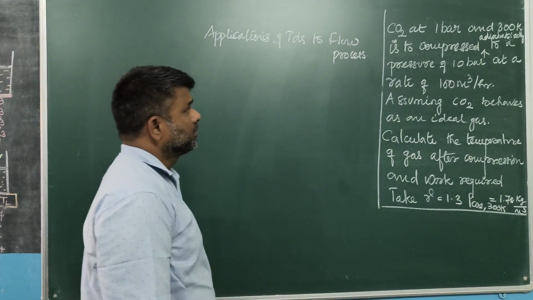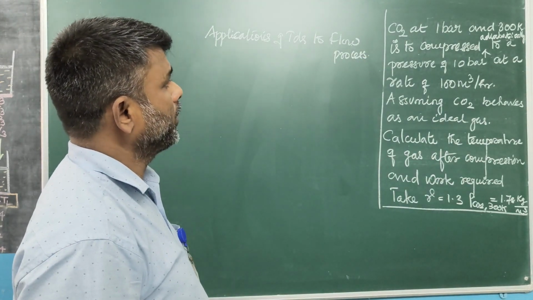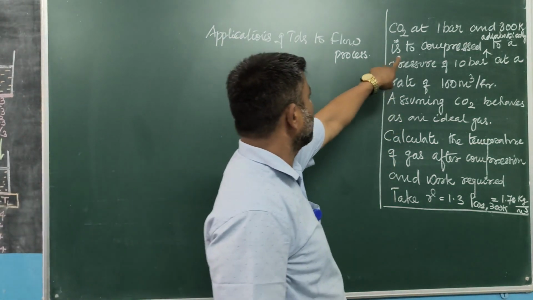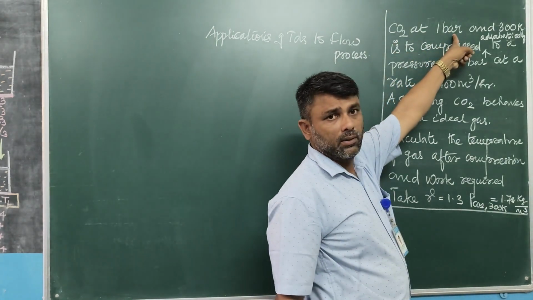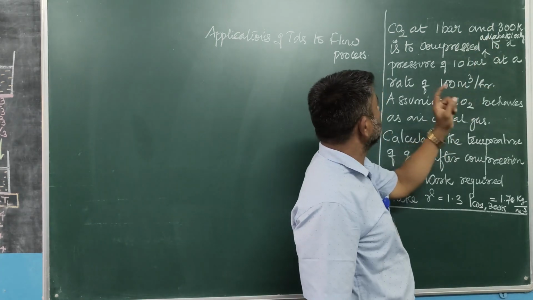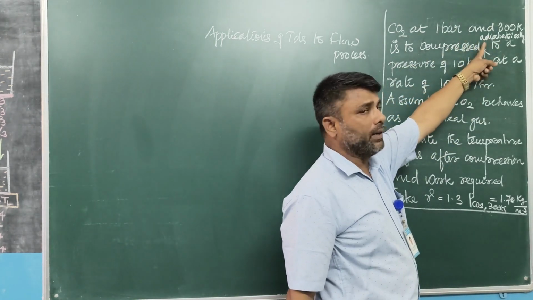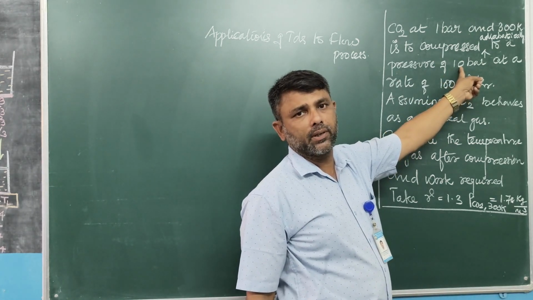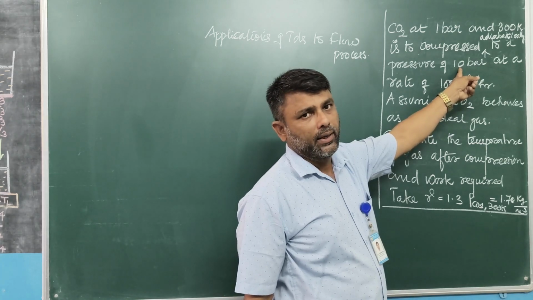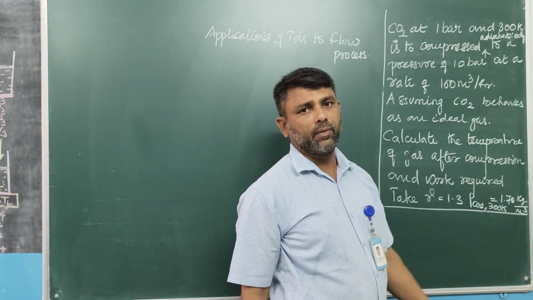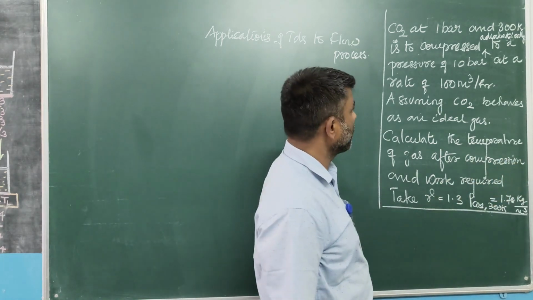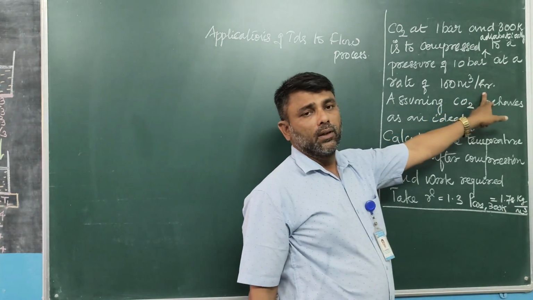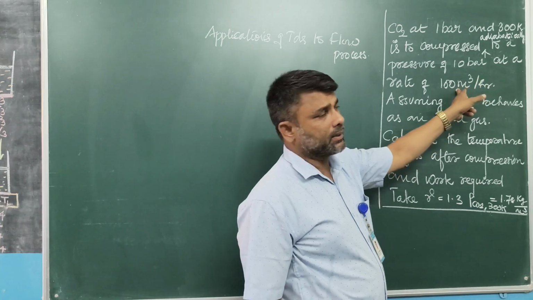The problem is carbon dioxide is to be compressed from a given pressure to exit pressure. Carbon dioxide at 1 bar and 300 degree Kelvin is to be compressed adiabatically to a pressure of 10 bar. So inlet pressure is 1 bar, exit pressure is 10 bar. Inlet temperature is 300 degree Kelvin. Final temperature is not given in your question paper. The flow rate of carbon dioxide is given as 100 meter cube per hour.